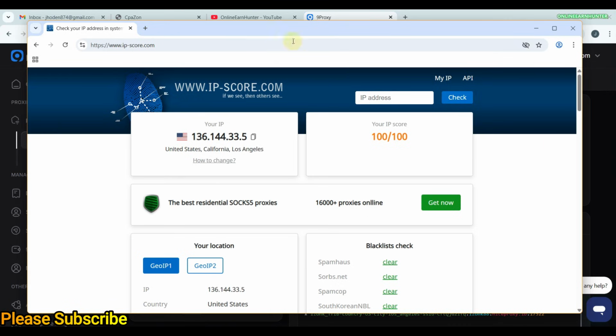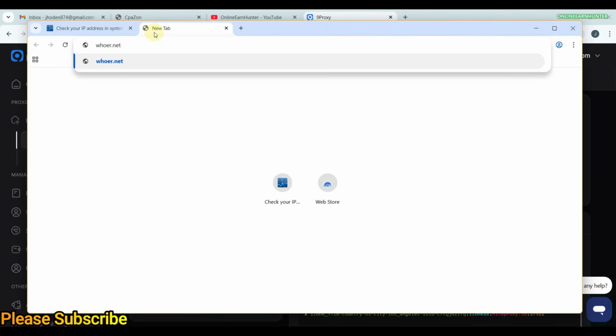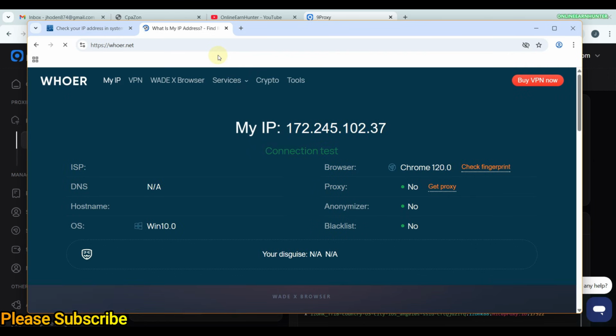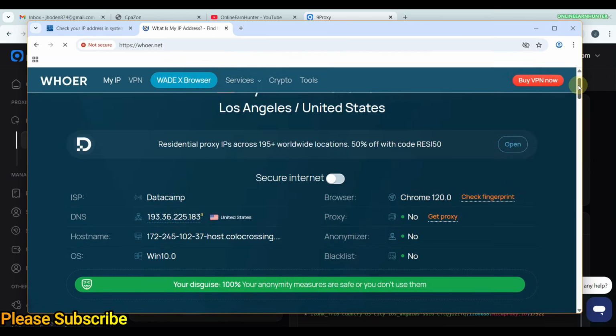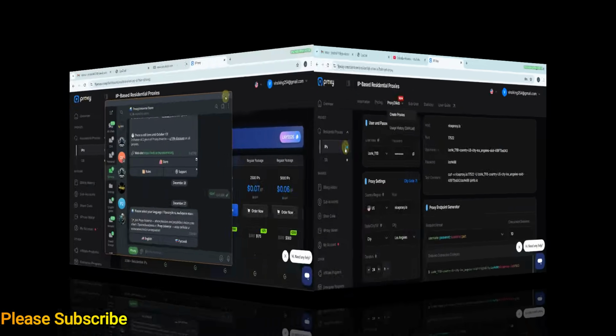with that particular ISP. So always, if you've been following my videos, always check your anonymity online using Hua.net. These are standard measures that we do when setting up your online workplace. I always use the ISP to get my best city and state using that particular ISP. Now, that's how you connect 9Proxy using this proxy to web feature.